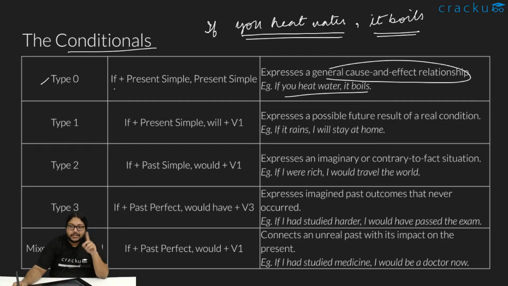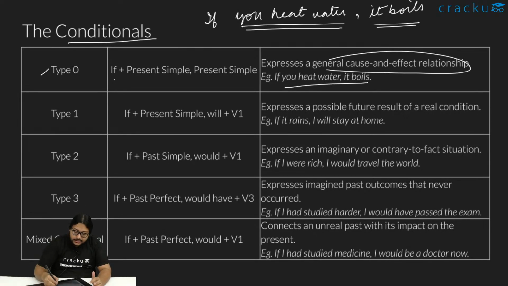Again, about clauses and phrases, if you are not very familiar with the terms, go check out the previous video where I've discussed it in detail. What a clause is, what a phrase is, what a conditional is, everything is discussed there. So in type 0, something which is a general cause and effect relationship, both clauses will be in present simple.